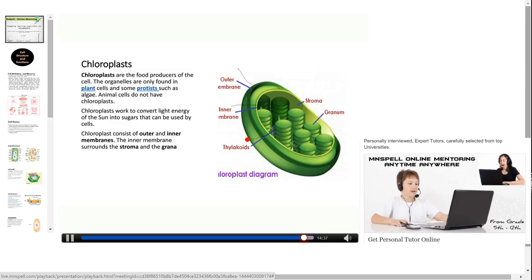Thylakoid consists of chlorophyll. The stacks of thylakoids are called grana. Here you can see the grana, which exist in open space of chloroplast known as a stroma. This open space is called stroma.